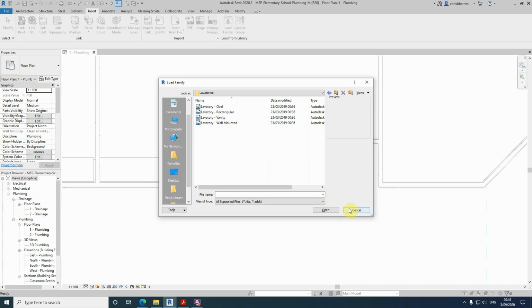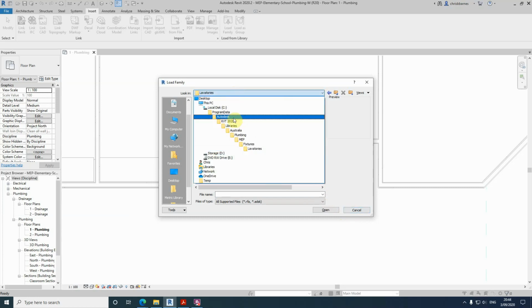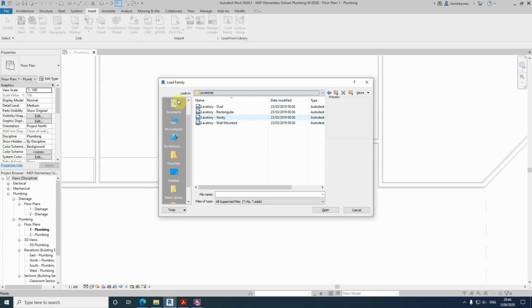wrong location. What we're going to do is go back and search in the folder that I gave you for the practice files.